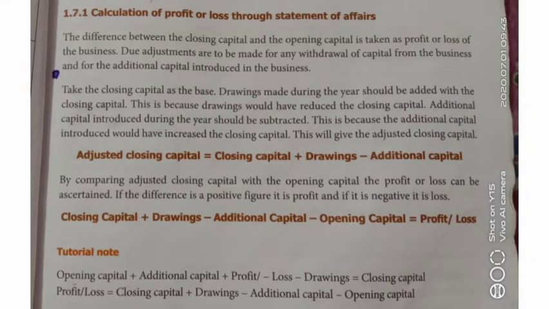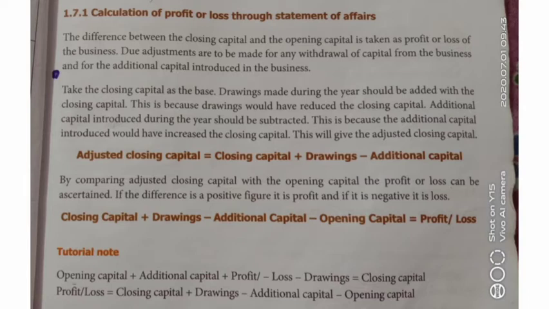Next, let us see the calculation of profit and loss through the statement of affairs. The difference between closing capital and opening capital is taken as the profit or loss of the business. Some adjustments will be made for any withdrawal of capital from the business and for additional capital introduced in the business. So let us see the formula for calculating the adjusted closing capital: closing capital plus drawings minus additional capital. By comparing the adjusted closing capital with the opening capital, the profit or loss can be ascertained.